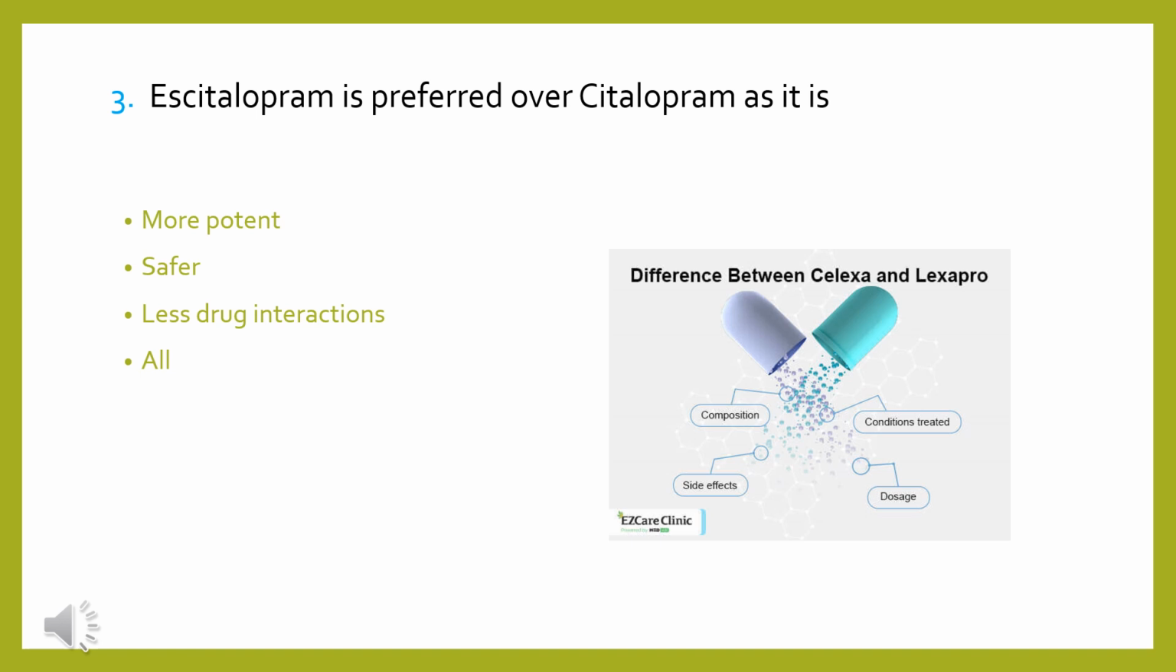Question number 3 is regarding escitalopram. It's preferred over citalopram as it is more potent, it's safer, it has fewer drug interactions, or all the above options are correct. Escitalopram is basically the S enantiomer of citalopram, and the difference between the two is that escitalopram is more potent. It's almost 1,000 times more potent than citalopram. It's safer and its drug interactions are very few. So all of the above options are correct.